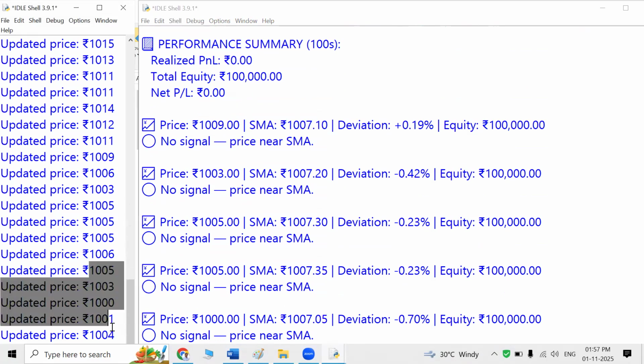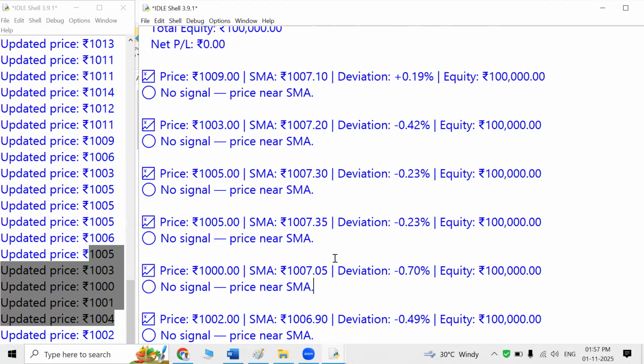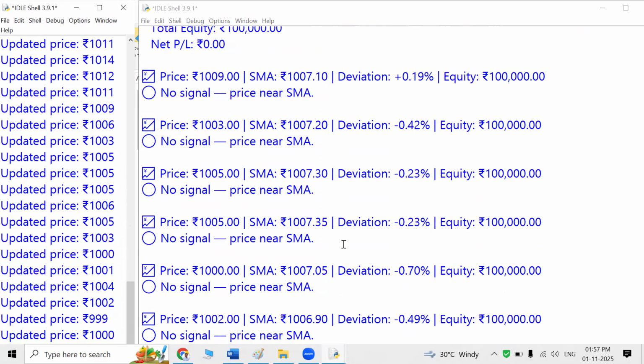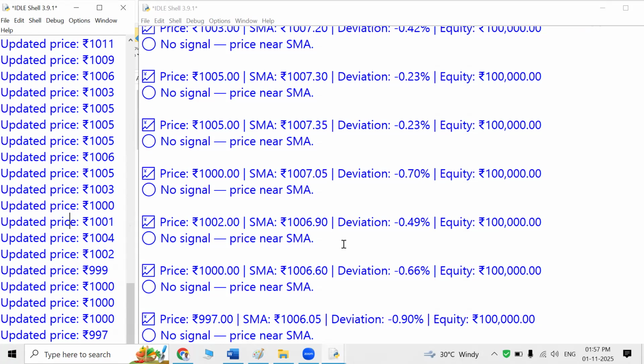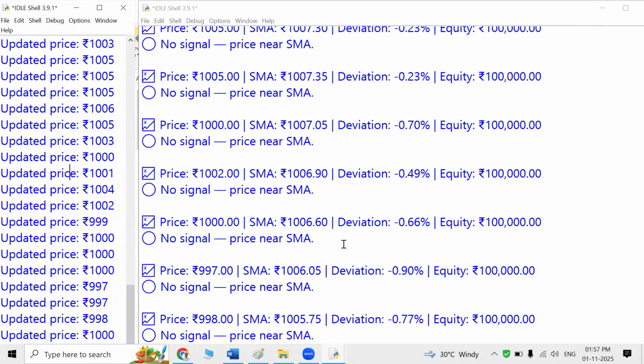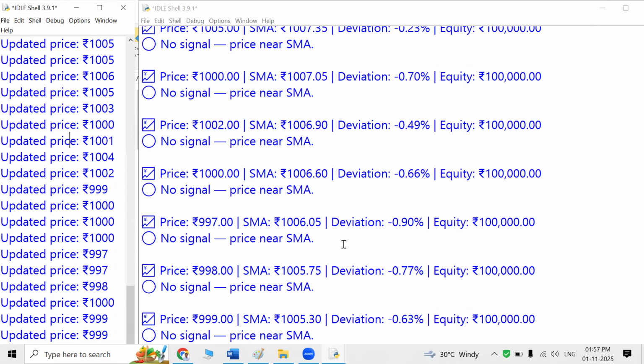I have no control over this price. I have control over this algo. So I have defined the rule as the deviation has to be plus or minus 1%. Then only the trade will take place. I have taken a lot of backtesting results with this algo and it works very well. Okay, it works very beautifully. Most of the time I ended up with profit only with this algo.